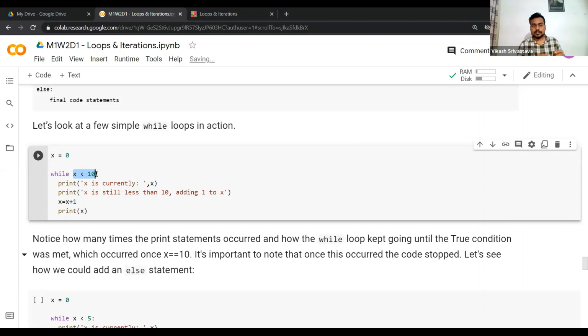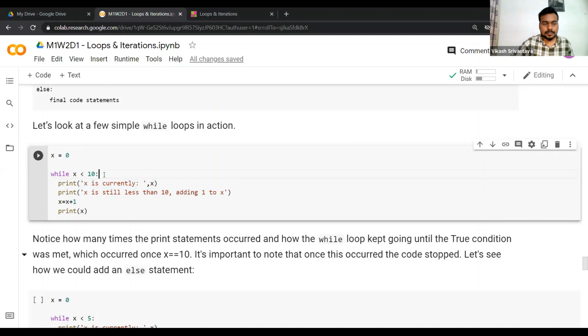True or false. If x is less than 10, it will return true. But if it's greater than 10, it will return false, right? So as long as this particular thing which I've highlighted here yields the boolean value true, then only whatever we have written within the while statement will be executed.